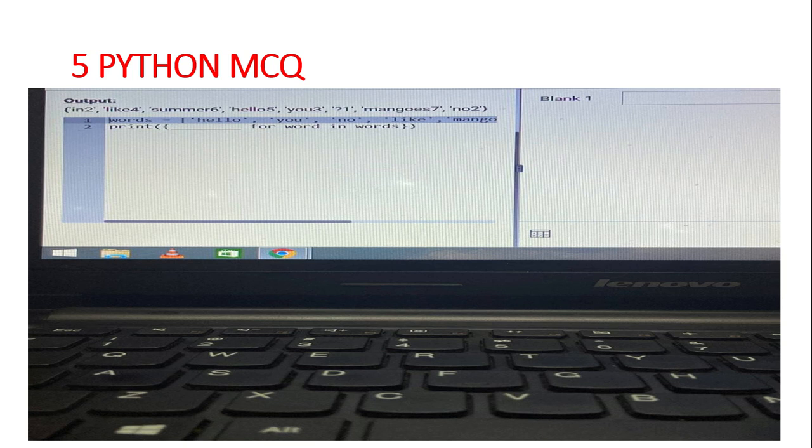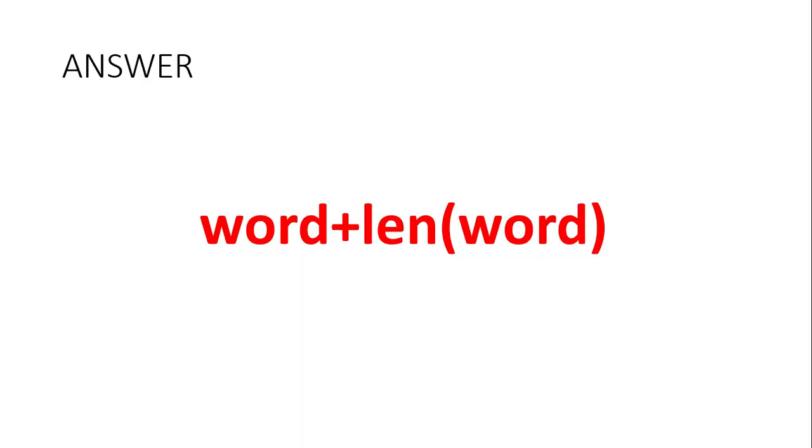Then the output should look like: in 2, summer 6, hello 5, you 3, question mark 1, mango 7, and no 2. We want to print like this, but the input is words is equal to hello, you, number, no, like and mango. But you should print the word with its length. This can be done by print of word plus len of word. This is the answer for this question.